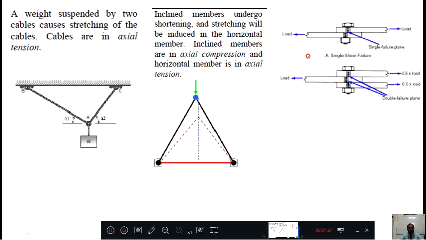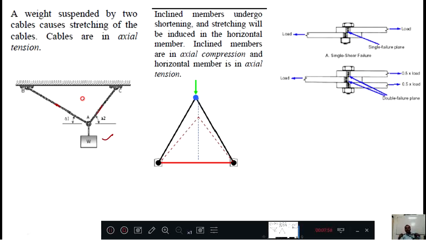Now you can see the diagrams here. The weight suspended by two cables causes stretching of the cables. Cables are axially in tension. See here, one rope is there, some load is hanging here, and because of that some stress will be created. Here they said that the cables will always have axial stresses only.